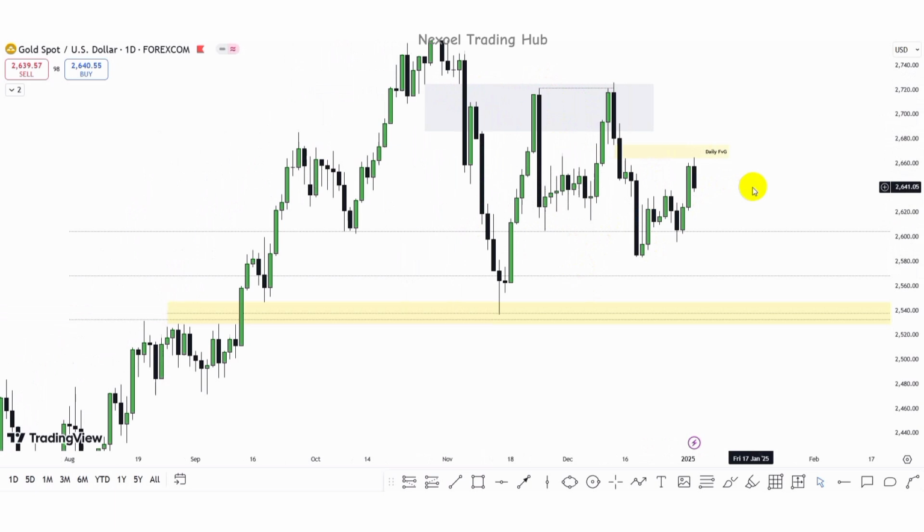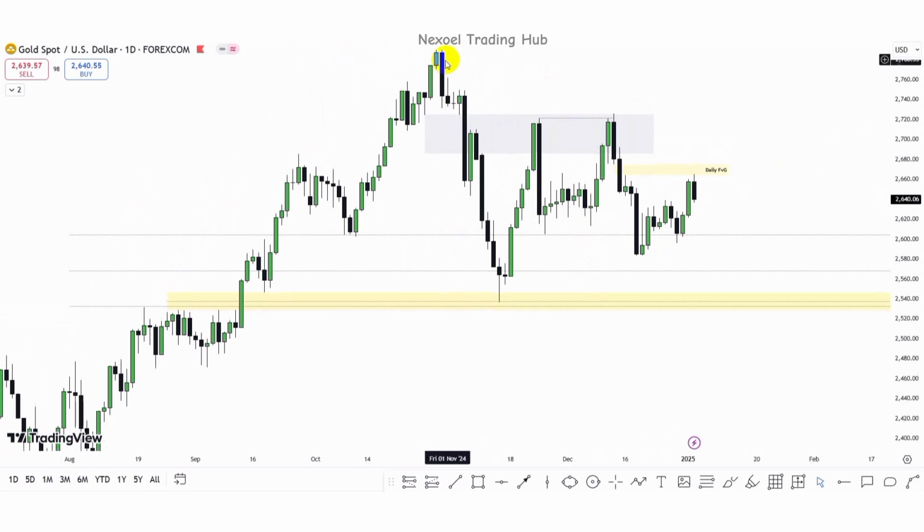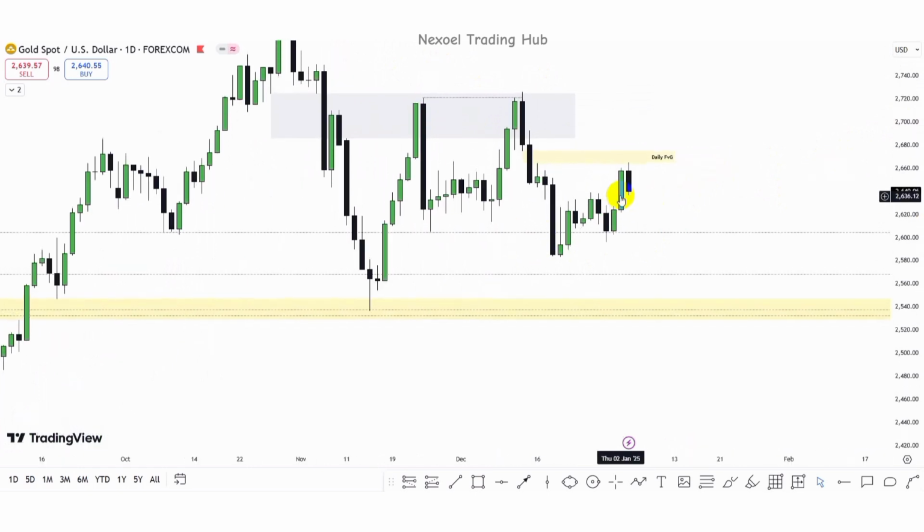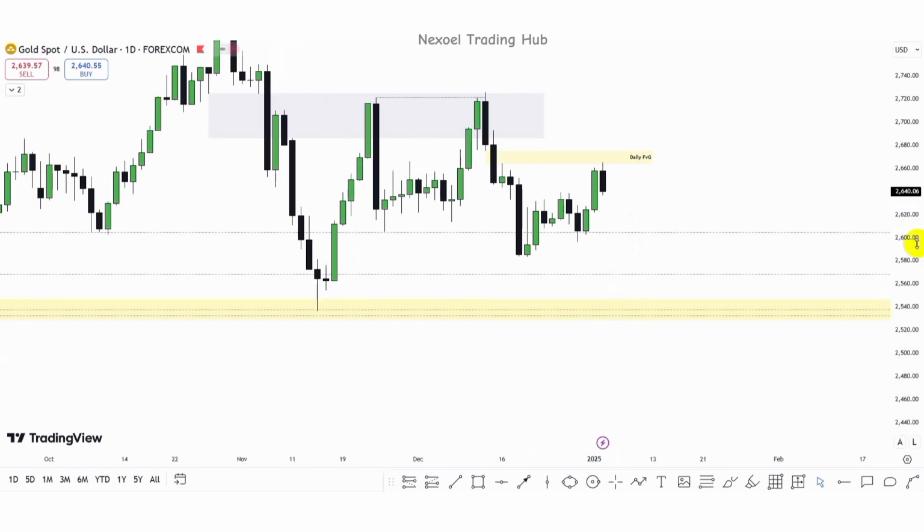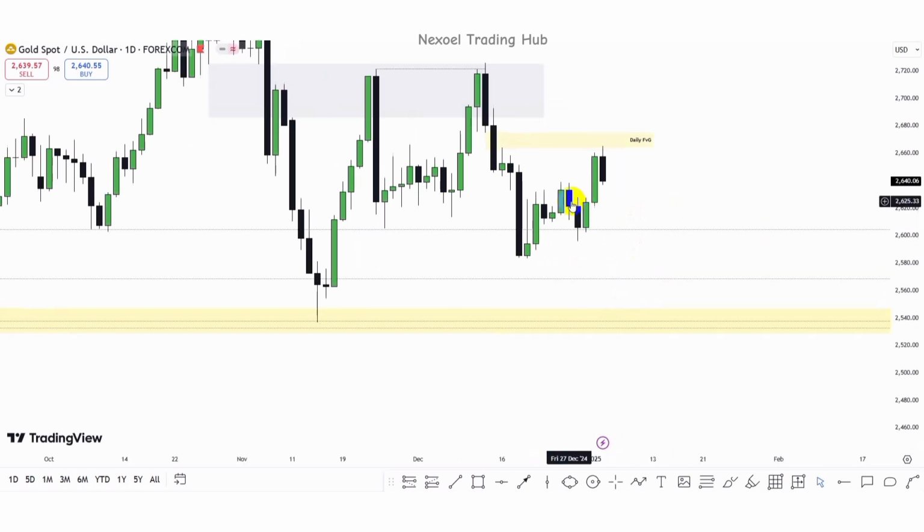This is still not giving us a change in market character, because this is still within the swing high and the swing low here. So we could just see price push to the downside and take out this low and further into this weekly fair value gap, or we could see price react at this order block and continue bullish.